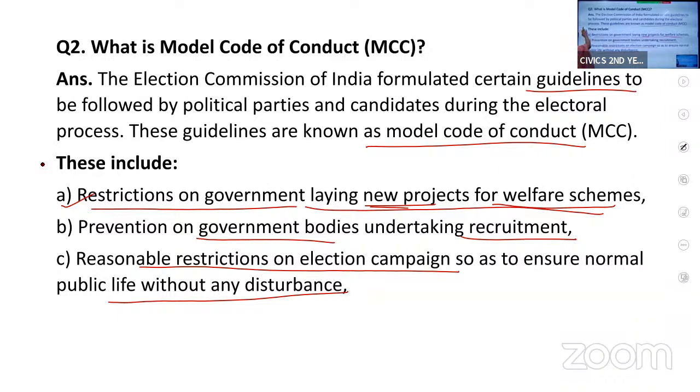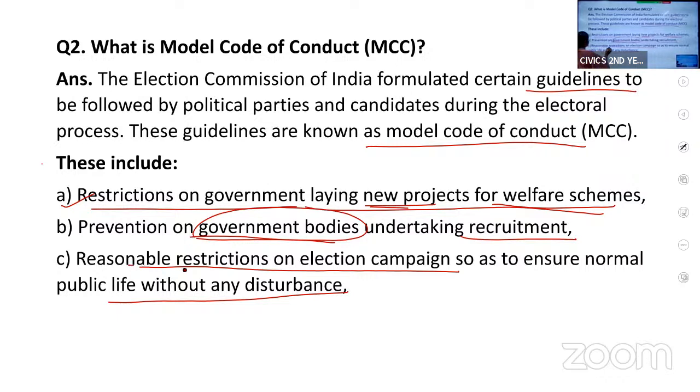Did you understand this? First one is restriction on laying new projects. The government cannot start any new project or welfare scheme, because it may influence the voters. Then, they should not make any new appointments in the government offices, because it will influence the voters.